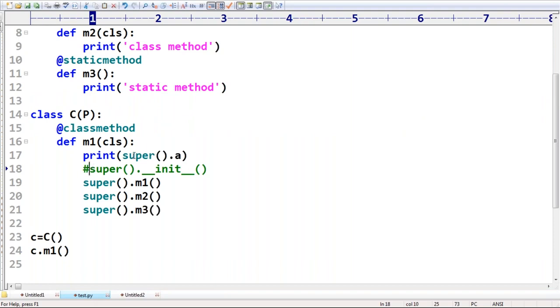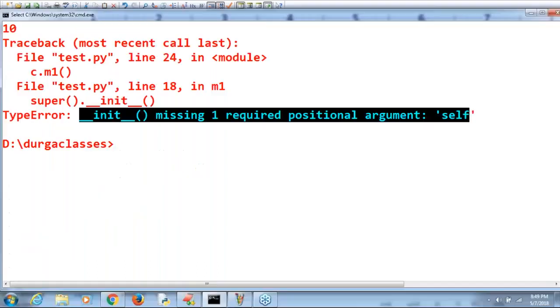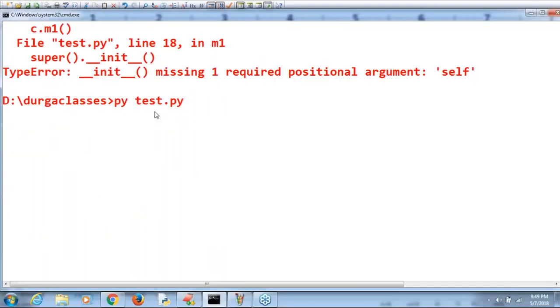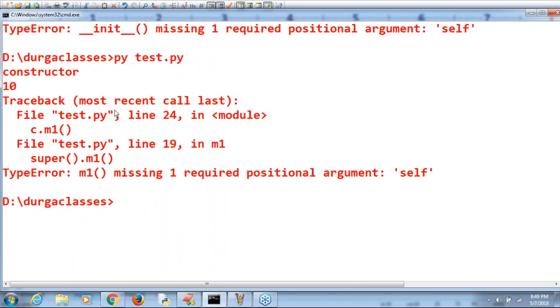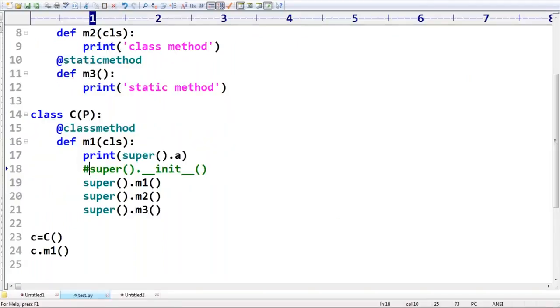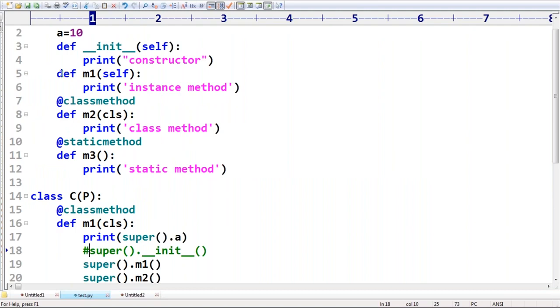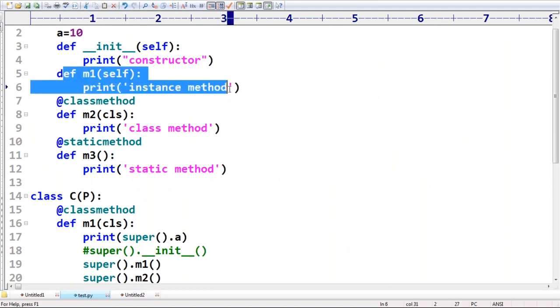Let me comment that. If I comment that, is it going to work or not? No chance at all. Now what is the problem? Line number super.m1. M1 method is nothing but an instance method.